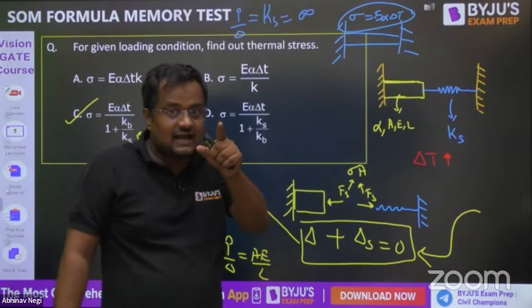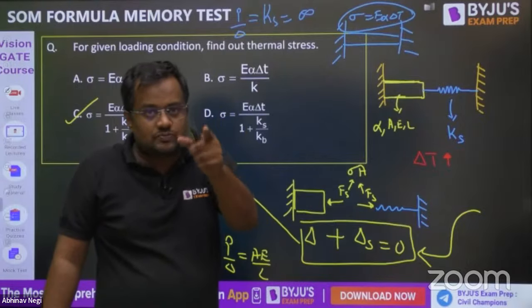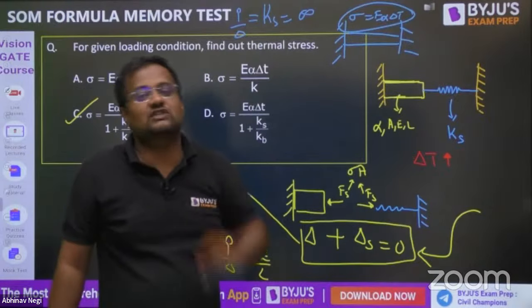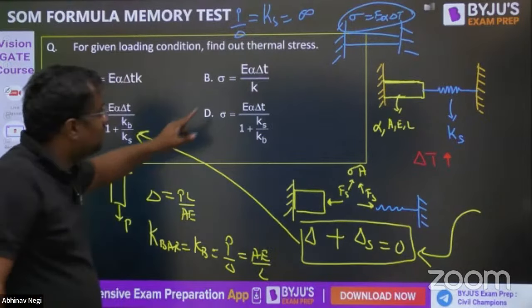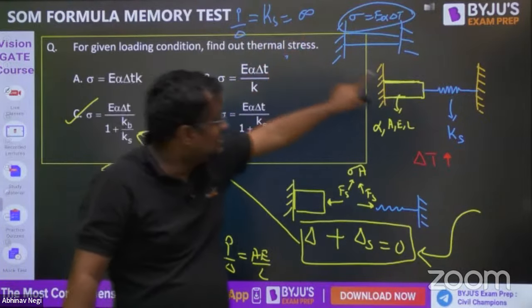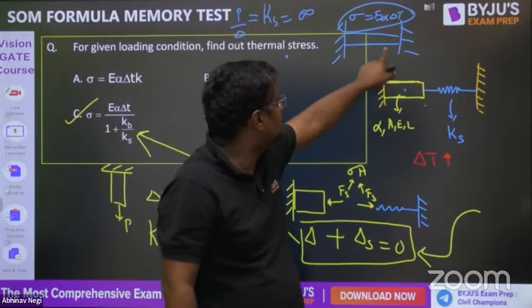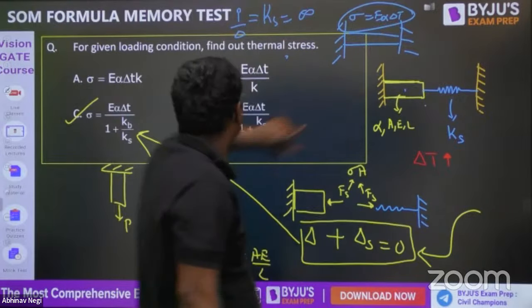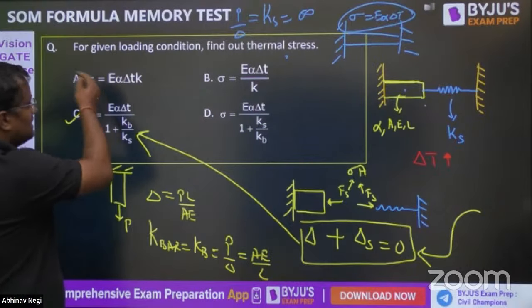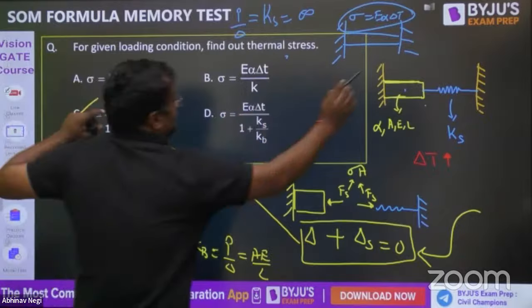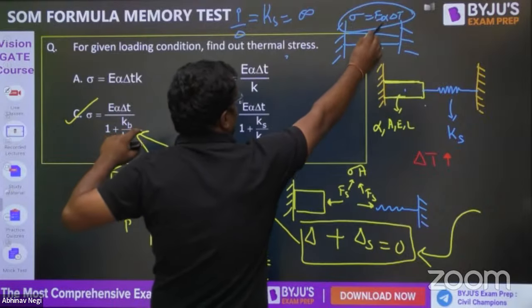This can come in the GATE exam, that they will make a spring of infinite stiffness and actually that is fixed. You have to take care of that. So in any of these options, if I put K spring as infinite, then this becomes a fixed support, and the answer should be E alpha delta T. Here, if I put infinite, sigma is infinite. But when I put K infinite, this is this condition, so the answer should be this.